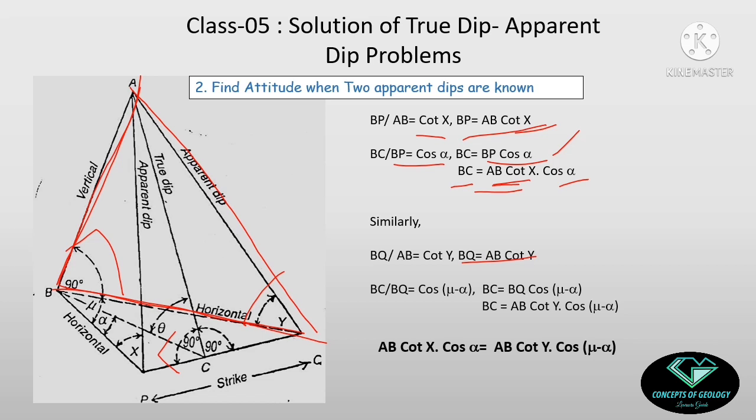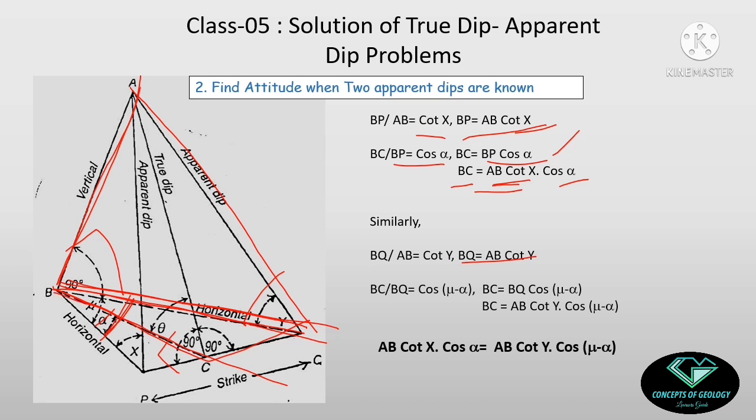So what I was having is that the angle between two apparent dip directions was mu, okay, and this small angle was alpha. So that means I am having the angle in between BQ and BC, that angle is mu minus alpha, okay. So now I am coming to this basal triangle, okay, BCQ.